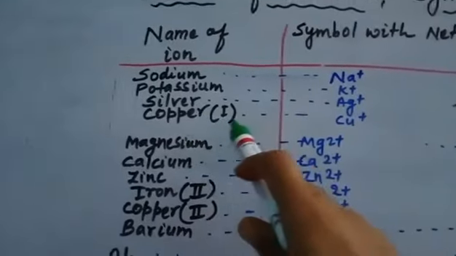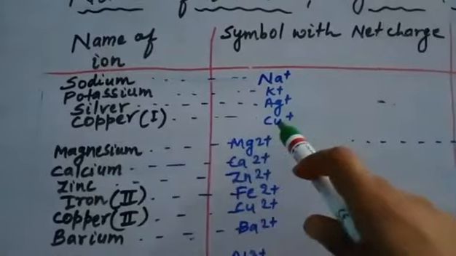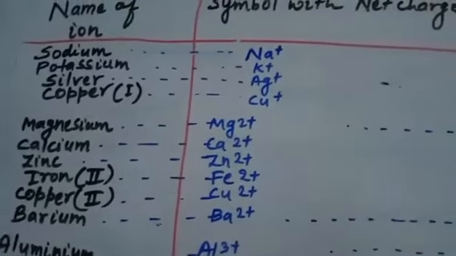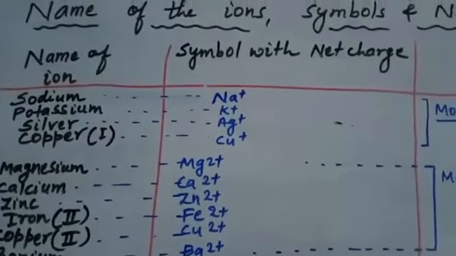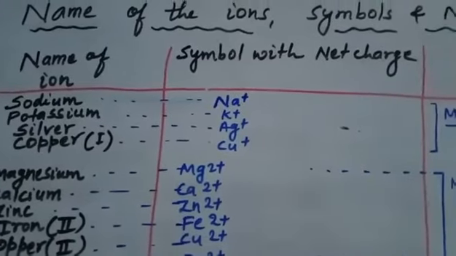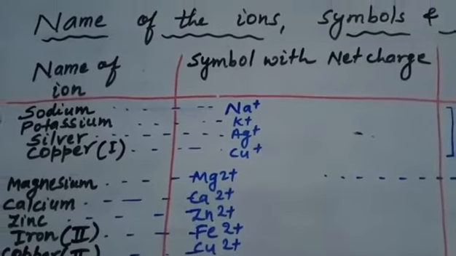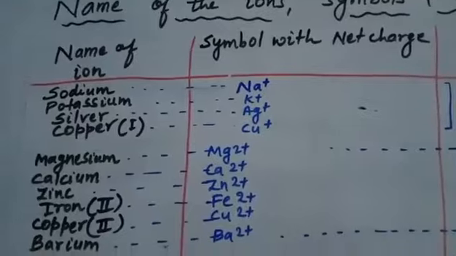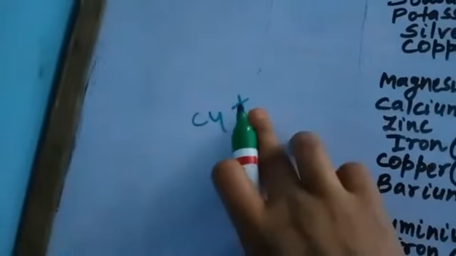Similarly, silver, the symbol is Ag+ and the net charge acquired by it is 1 positive charge. Similarly, copper 1 I have written, and here you can see the Cu+ symbol, and it means it has a net charge of what? 1 positive charge. See, students, if I write Cu+, it means copper has one positive charge.